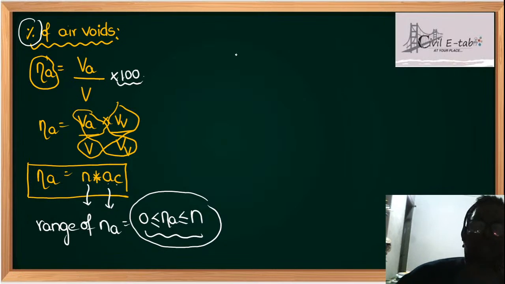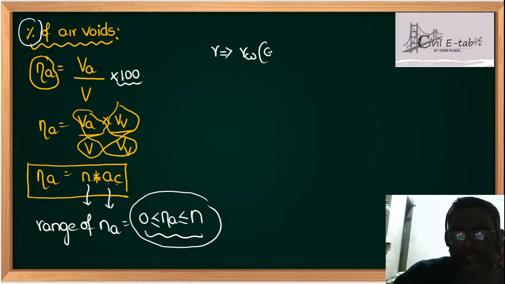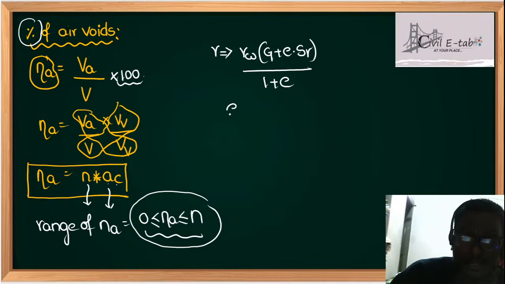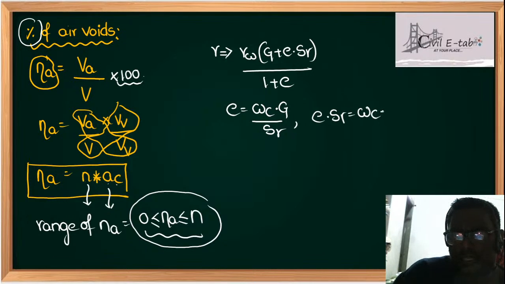And one more important relation I want to tell you, and this relation will be used in various problems. You have been told gamma is equal to gamma W into G plus ESR upon 1 plus E. Now see students, you remember void ratio is equal to water content into G upon SR. From this you can write E into SR is equal to water content into G.